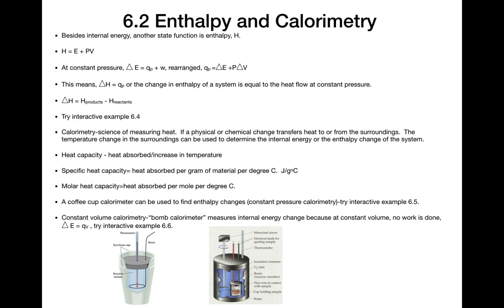Because it is a constant volume calorimeter, there is no work. Since delta E equals Q plus W and there is no work, delta E is simply the heat generated by the reaction as measured by the bomb calorimeter. Interactive example 6.6 shows you how to do bomb calorimeter problems.